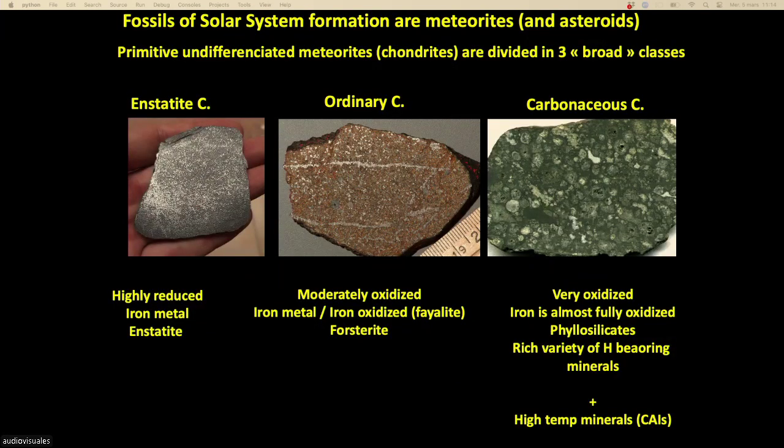So now in terms of what are the minerals that they contain, you understood their different composition. The enstatite are highly reduced. They are dominated by iron metal and enstatite. Enstatite, for those who do not know, is a magnesium and silicon bearing mineral. Ordinary are average, and carbonaceous, I said, contain many different things.